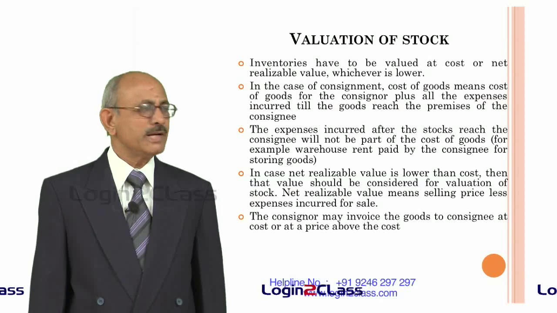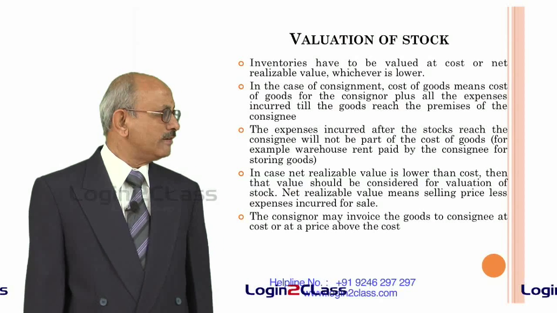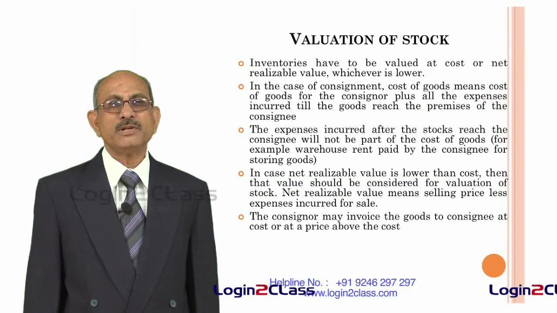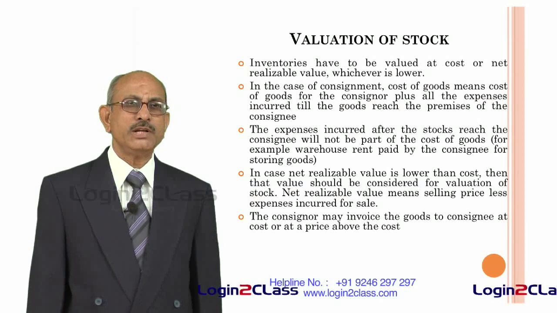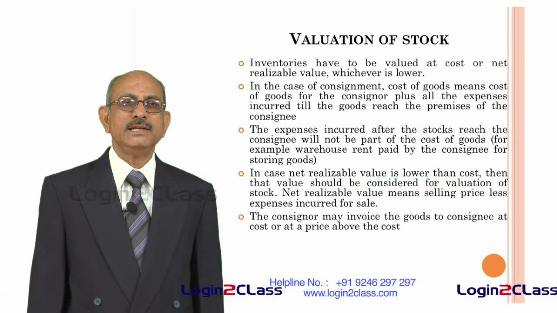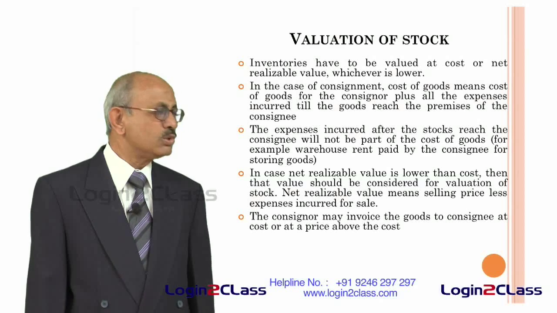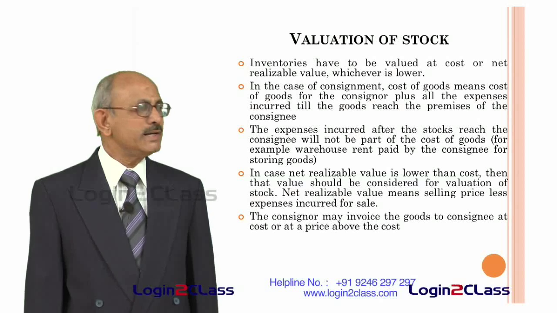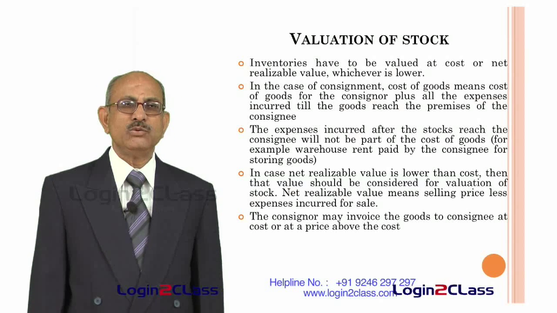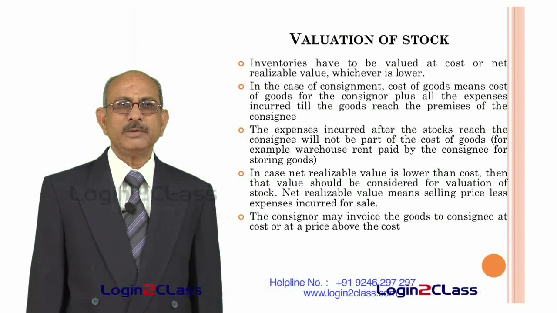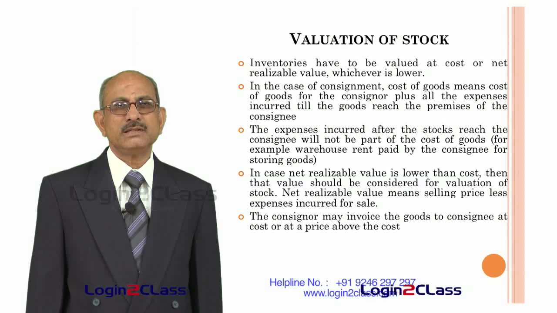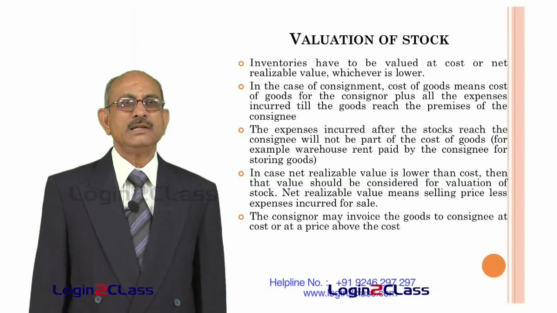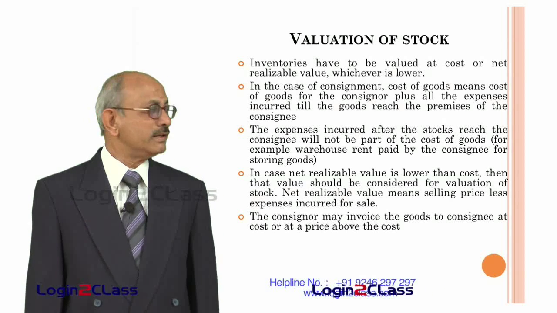Another problem which may come up is that the consignor may invoice the goods at cost or at any price above cost. Normally, the consignor may not want to reveal at what cost he is taking the goods. He does not want to give that information to the consignee. So in order to avoid this, he may deliberately invoice the goods, that is, the pro forma invoice will be at cost plus a certain percentage, to ensure that this confidential information is not divulged to the consignee.